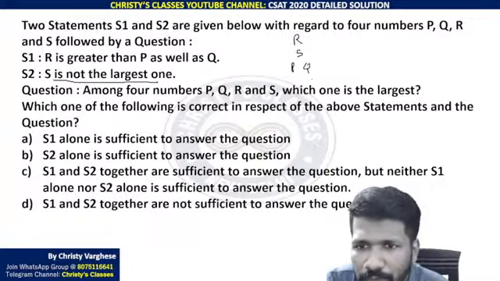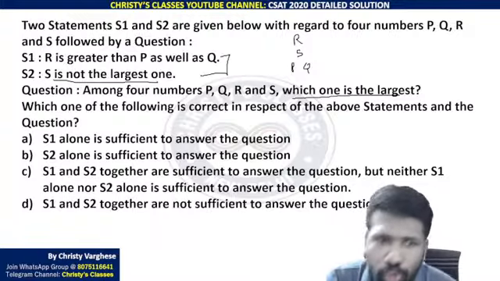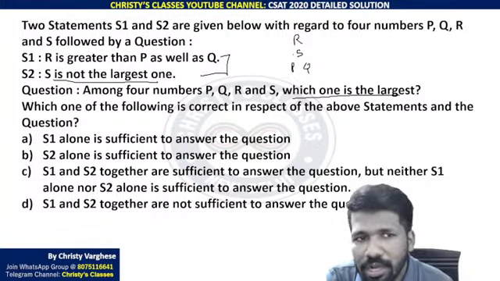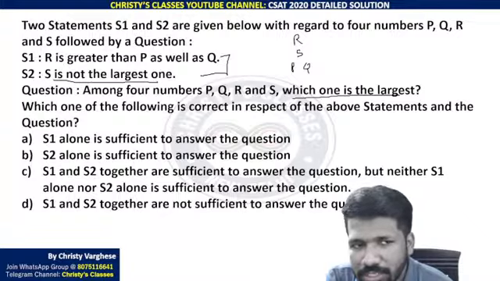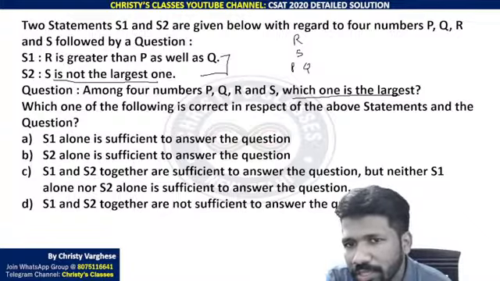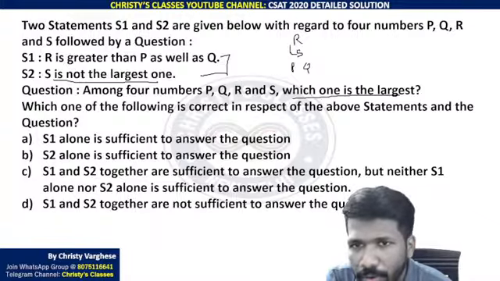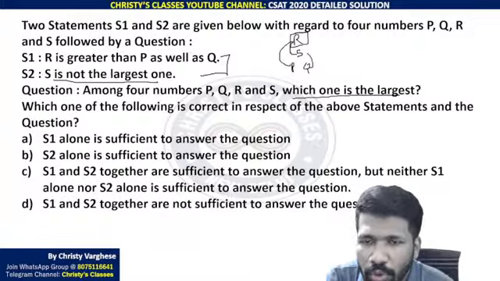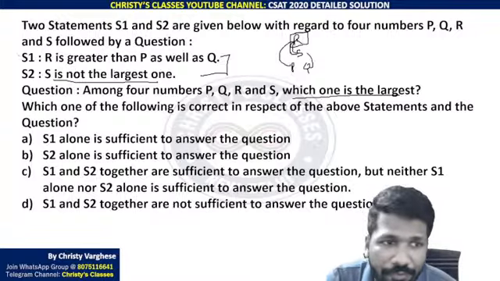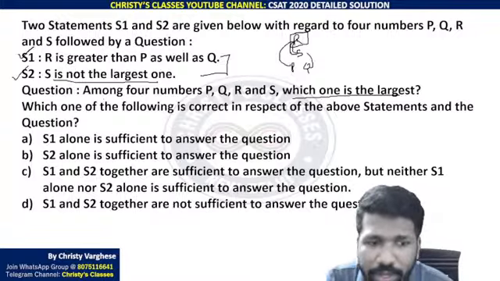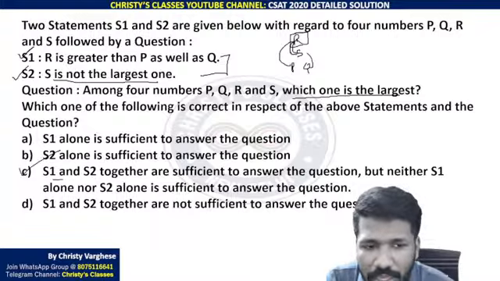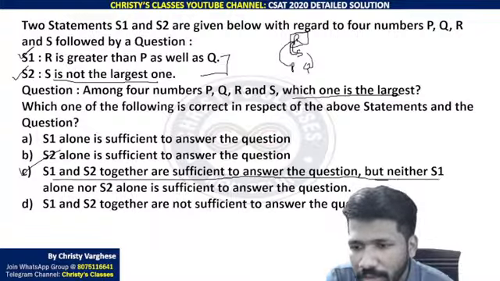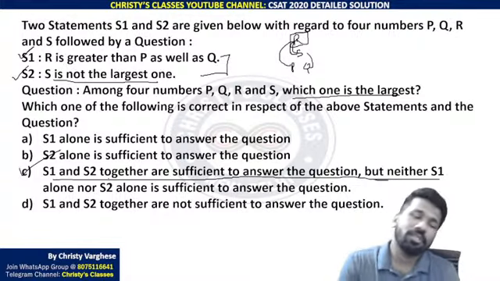But that is not a problem for us to find which one is the largest if you have S1 also, because S1 only says R is greater than P and Q, and as the question says S is not the largest one, we can say S is not above or equal to R. So R is the only possibility now, because statement 1 already says R is above P and Q. Statement 2 already says R is above S. So if statements 1 and 2 both are there, then only you can answer this. That is option C. S1 and S2 together are sufficient to answer the question, but neither S1 nor S2 alone is sufficient. All of you clear now?